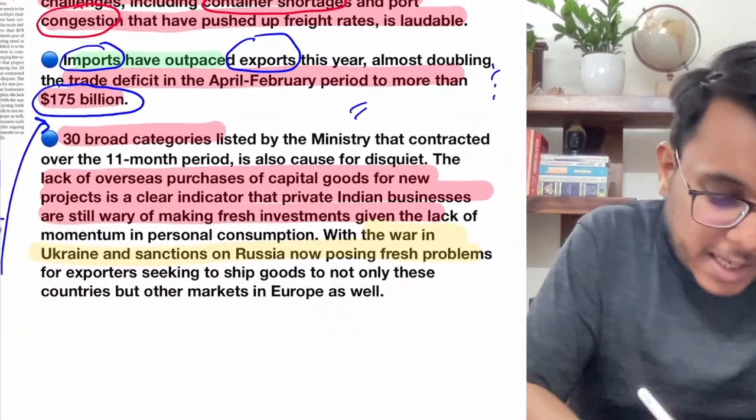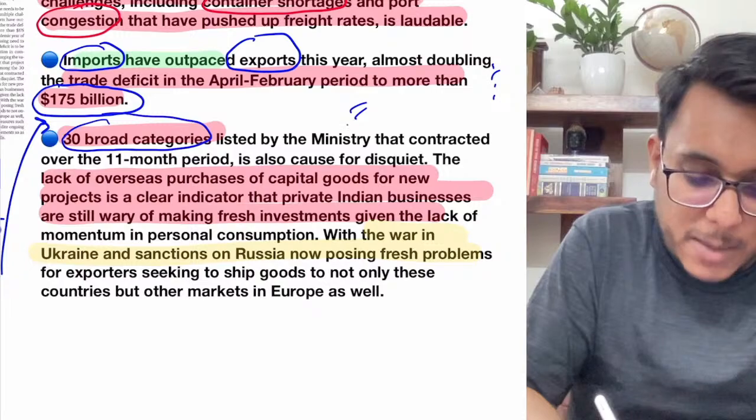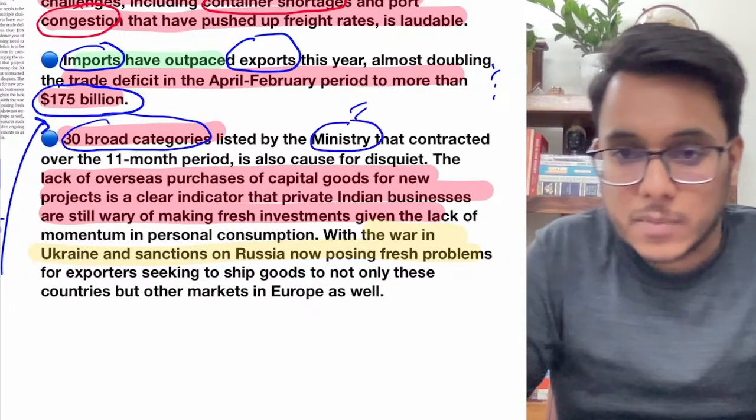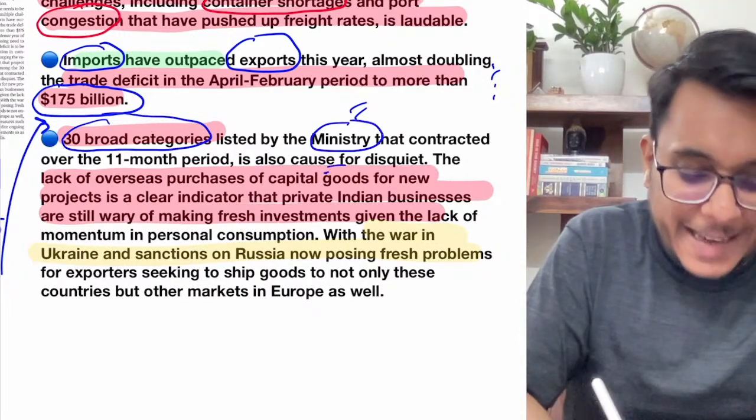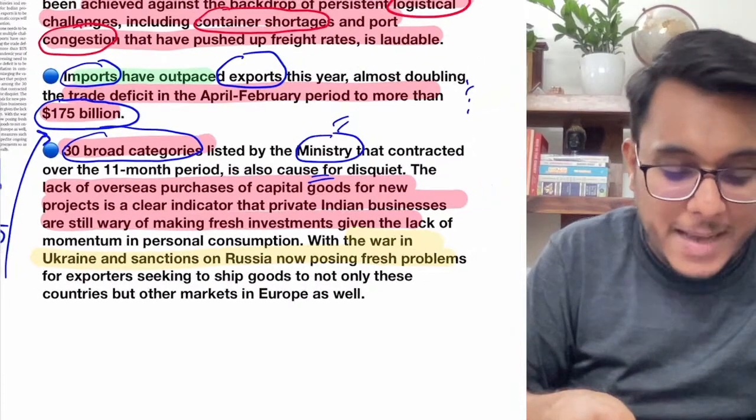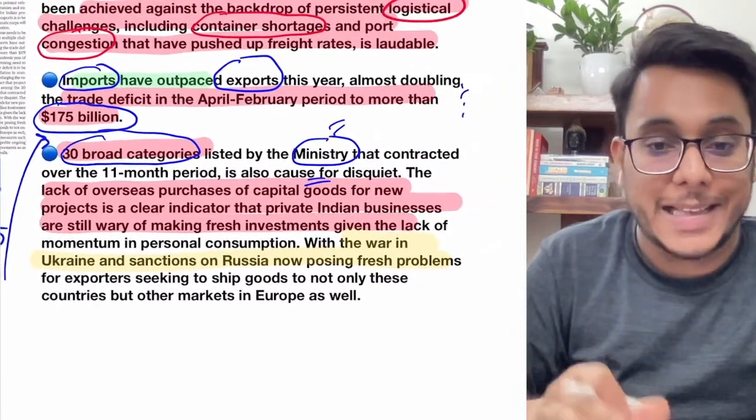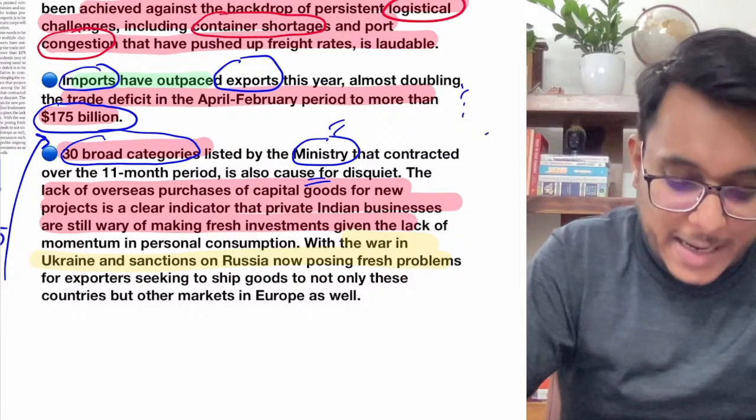Moreover guys, there are 30 broad categories listed by the Ministry of Commerce where there has been a decline in exports. So why have these categories seen a decline? This also needs to be identified.